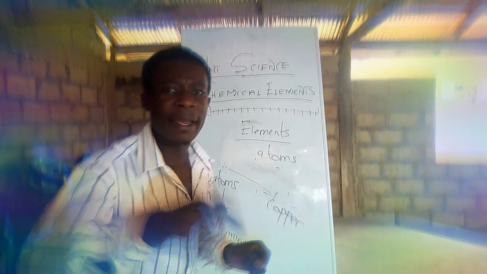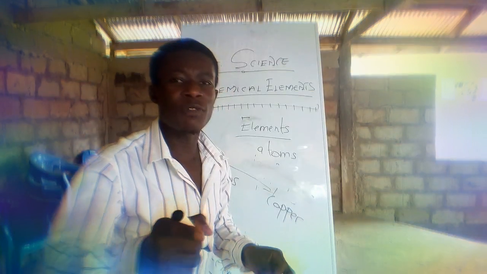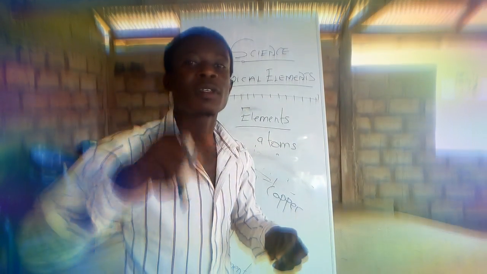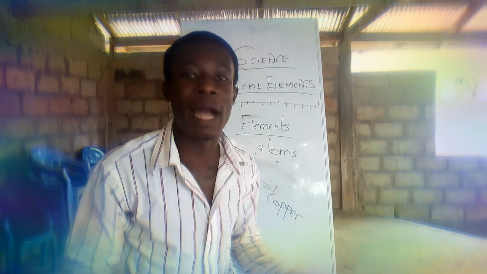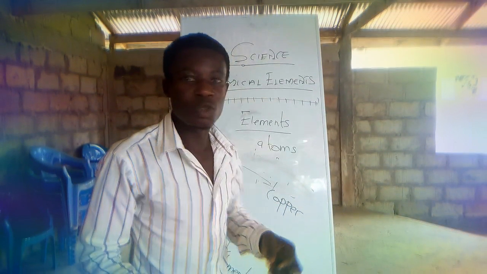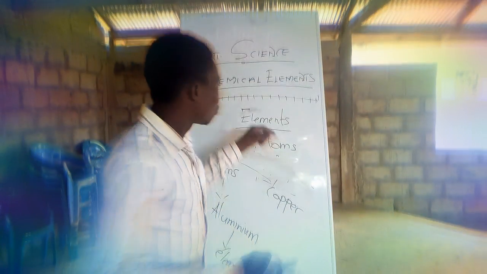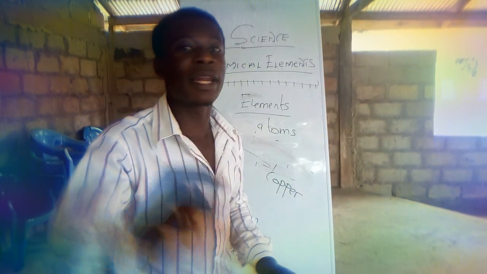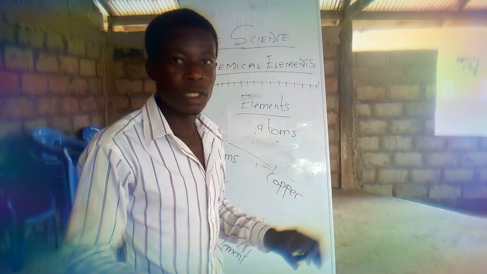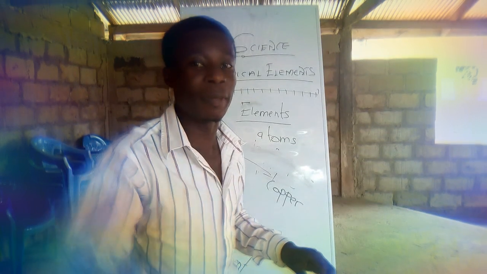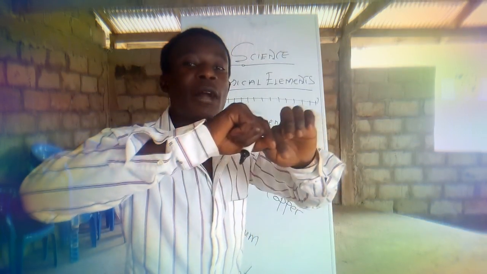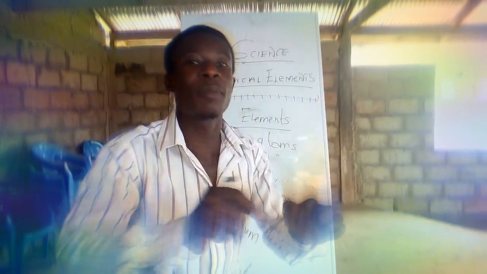That is why they are saying an element is a substance that is made up of what? Atoms, and cannot be further broken down into any simpler substance by any known chemical means. So you can never use a chemical process to divide what? Atoms into smaller particles once again. They are the indivisible particle of an element. That is another definition of atom. Indivisible particle of an element is what we call what? Atoms, meaning they can no longer be divided into any simpler substances.